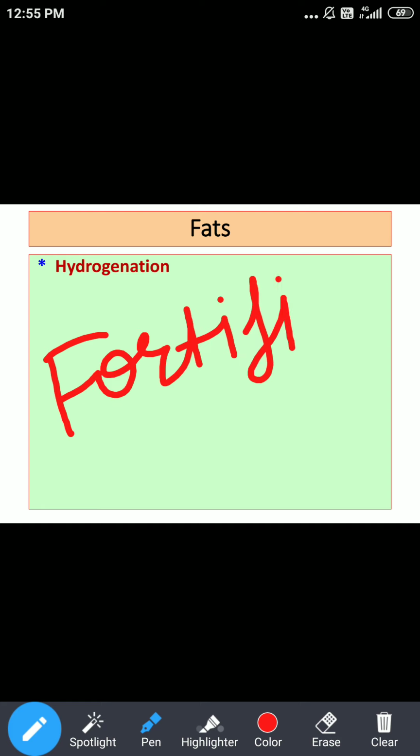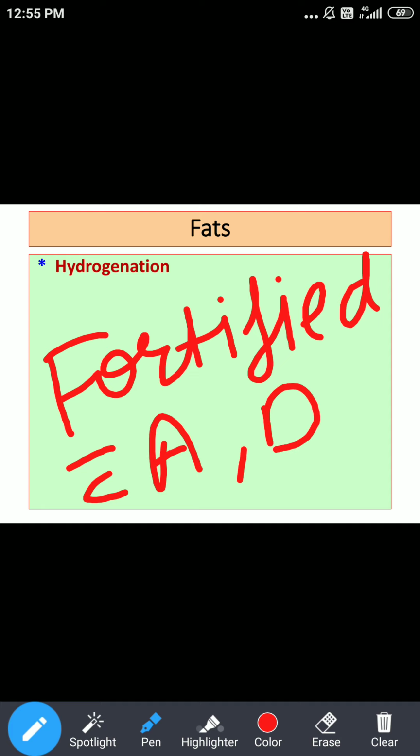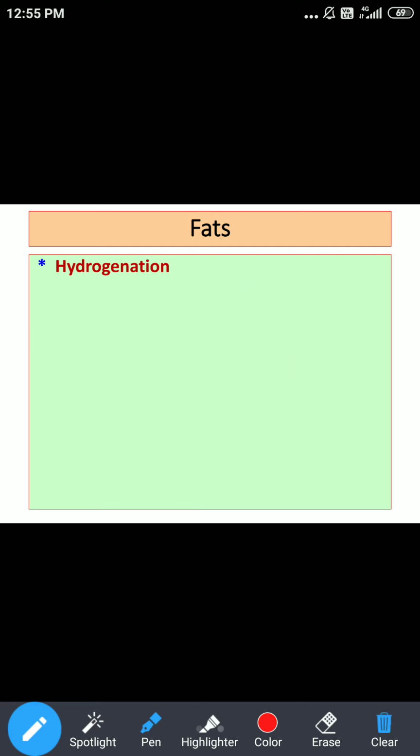It is fortified with, can anyone of you tell me the name of the vitamins? Anyone interested? Yes, it is fortified with A and D. So we can get vitamin A and vitamin D from vanaspati. But another important change regarding hydrogenation you should not forget is the conversion of PUFAs to saturated fatty acids. That is the important change which occurs during hydrogenation. So is it clear with the hydrogenation?